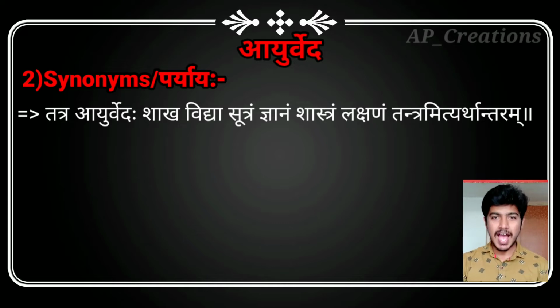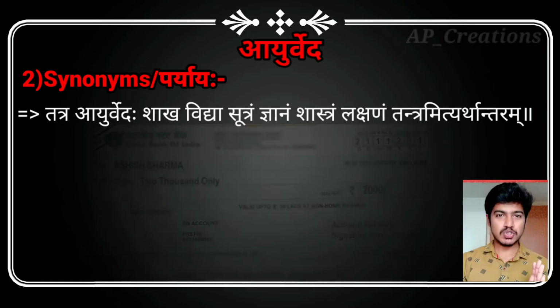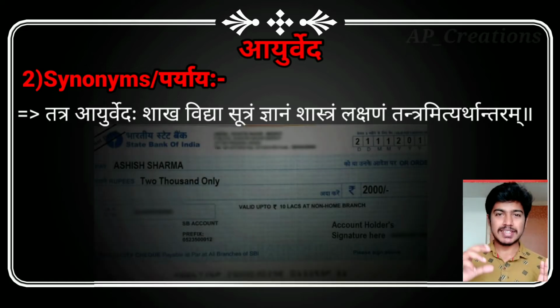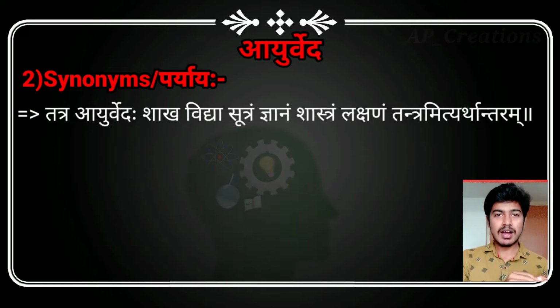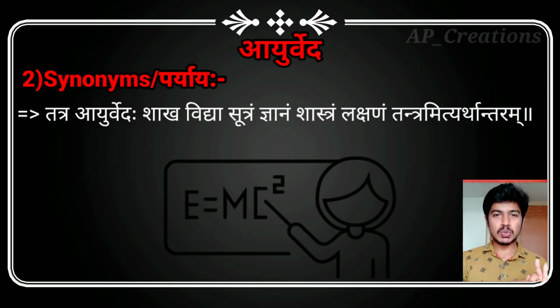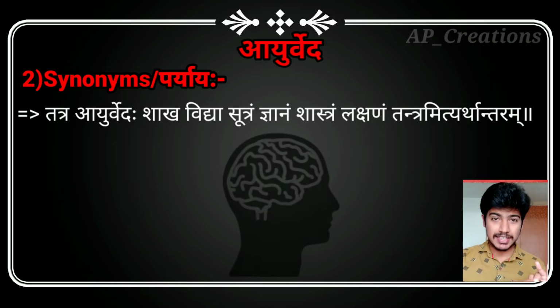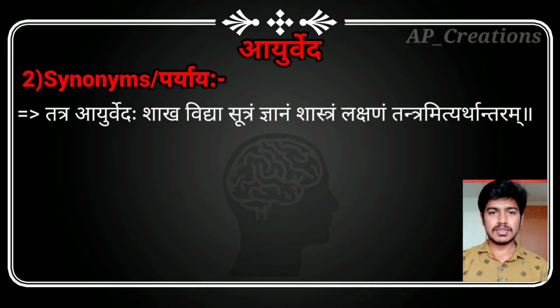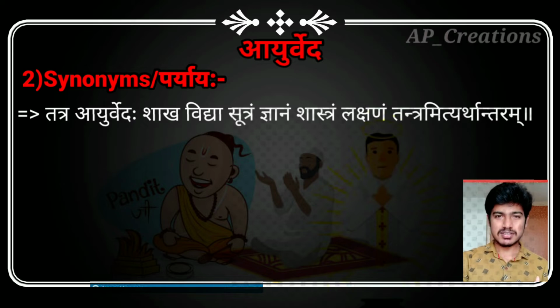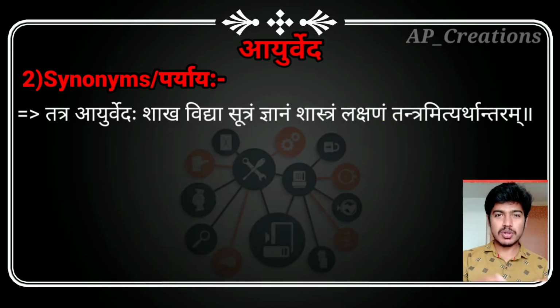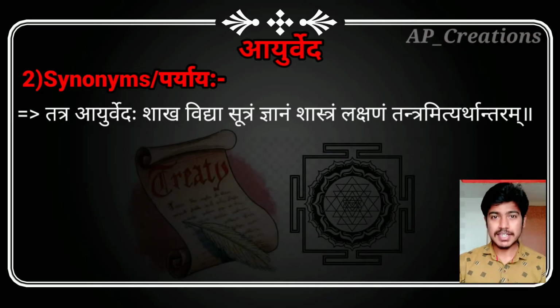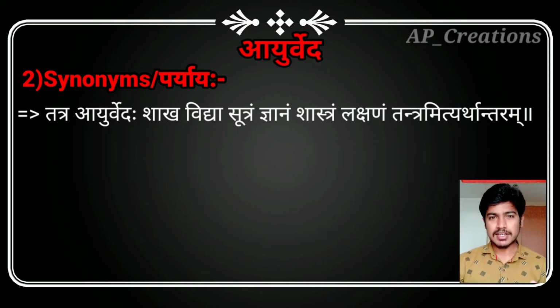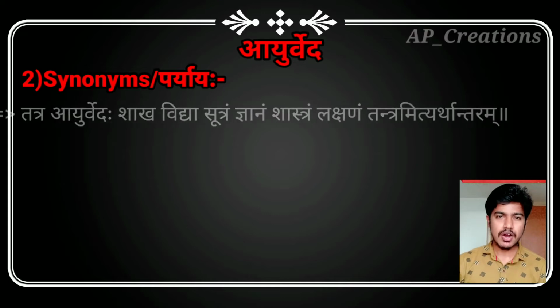Shaka means the branch, like on a checkbook or a passbook where branch or Shaka is written. Vidya is knowledge, Sutra is a formula, and Jnana is one type of knowledge. Shastra means the ritual procedures. Lakshana is the feature, and Tantra is a treatise or a science. Here completes the second point, Paryaya or synonym.